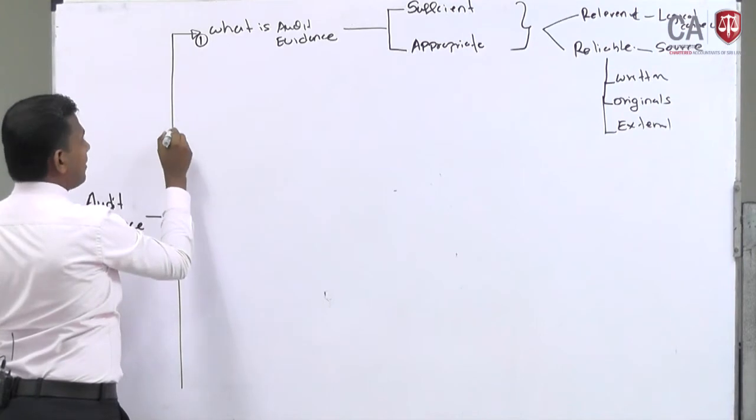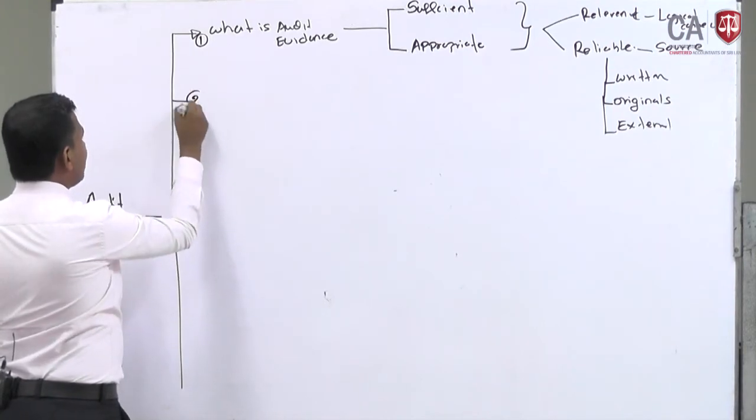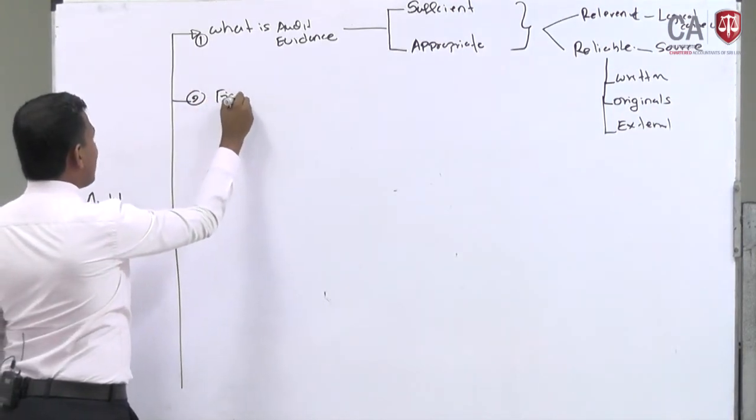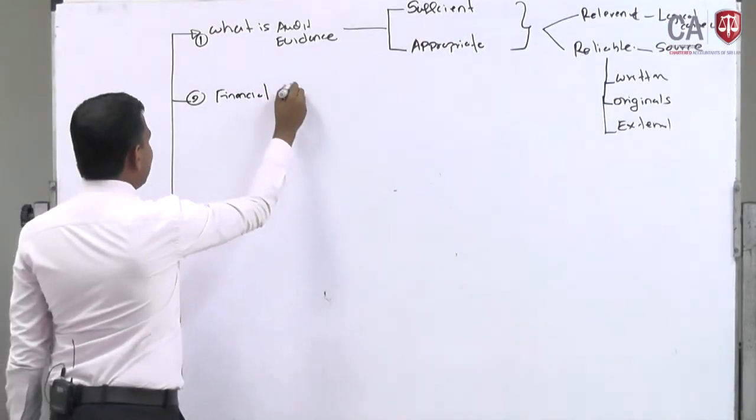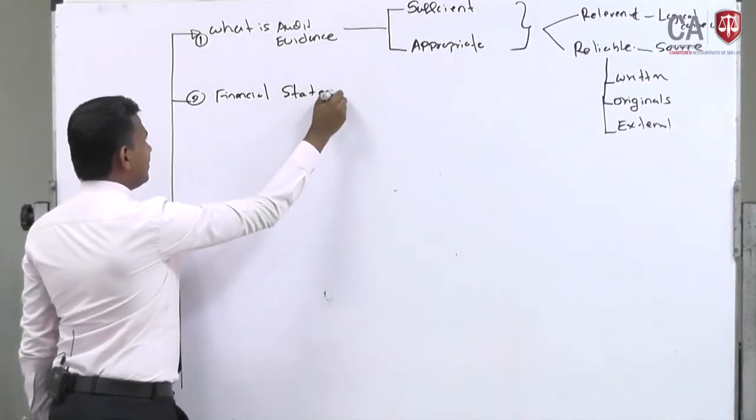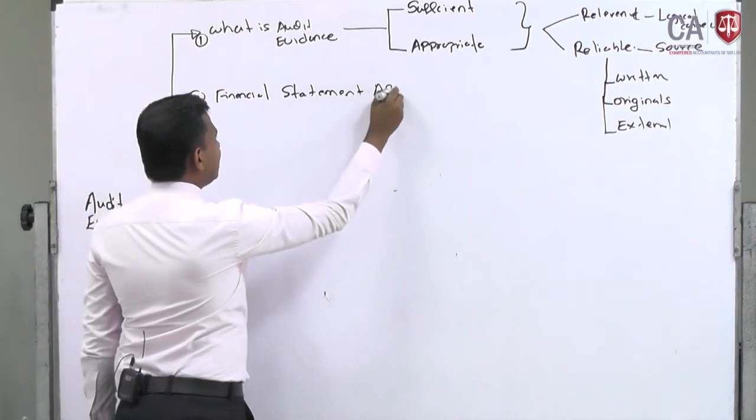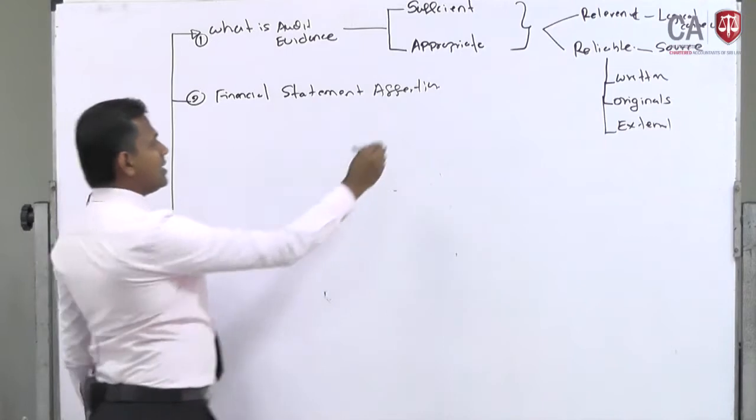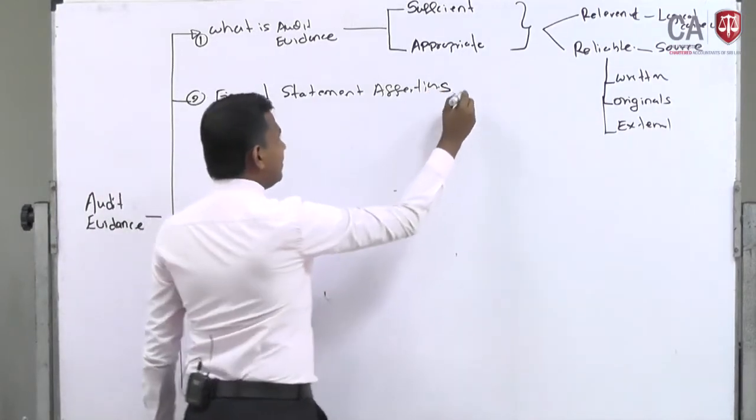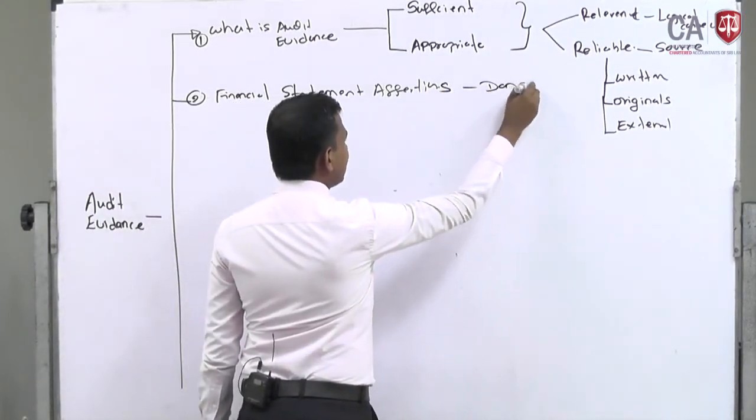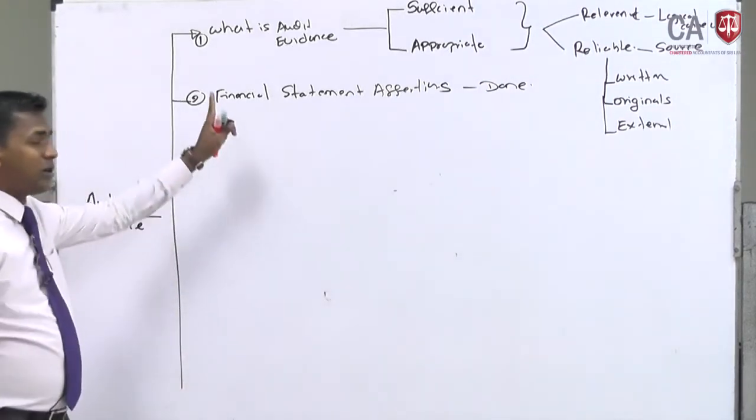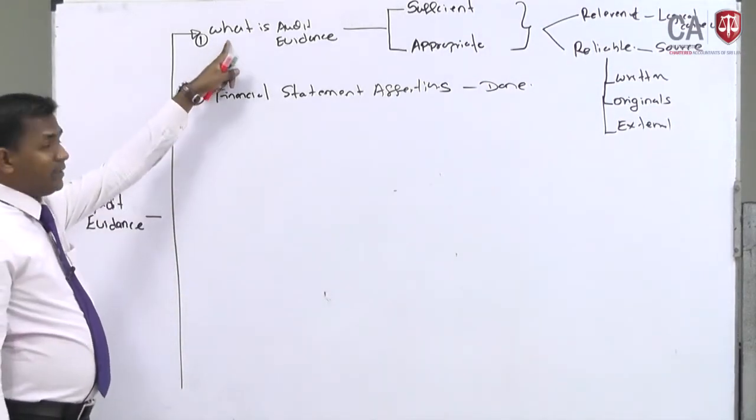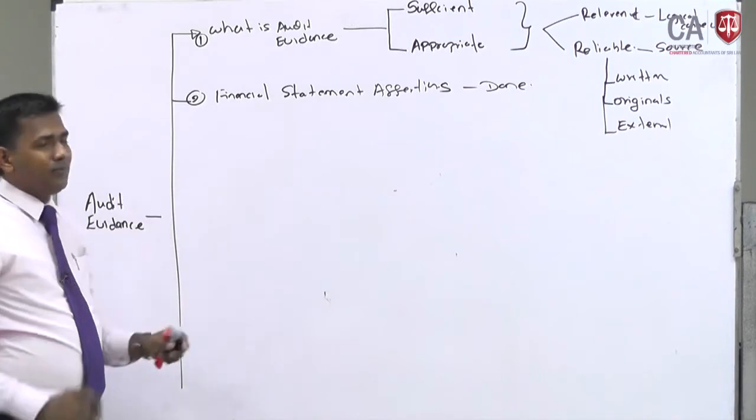Right. So then point number 2, financial statement assertions, which we have already discussed in this chapter. Before starting the discussion of this one, part A, I have completed that. This is a very important thing you should remember in this chapter. Number 1 is what is audit evidence. This is most important: financial statement assertions.